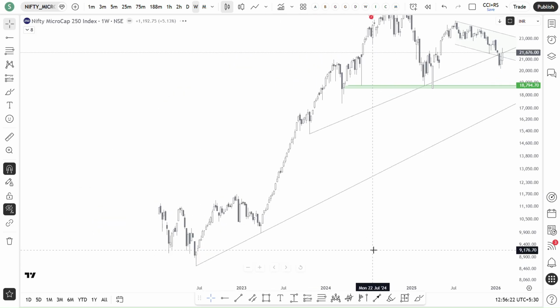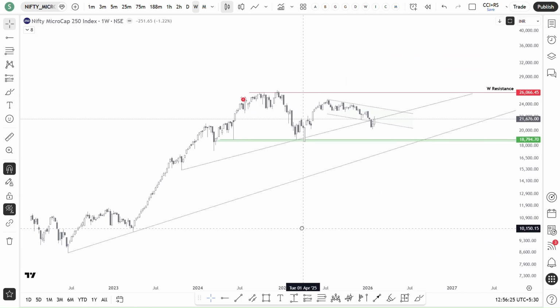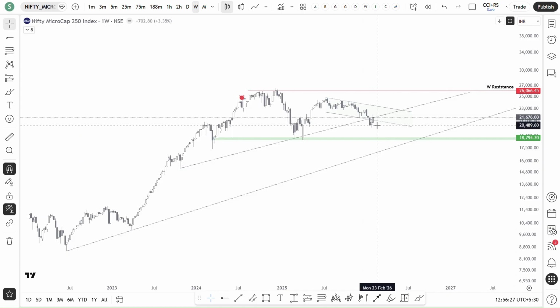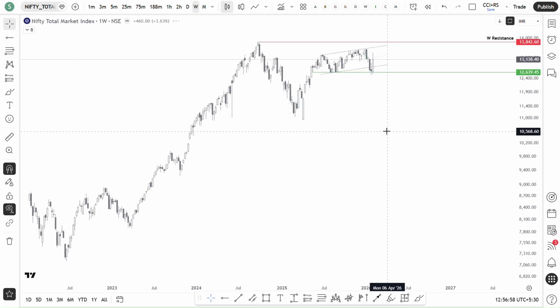Anyway, if you see the long-term trend line support, I'm not sure, but if the price retests this supply demand zone, or at least somewhere in this zone, then that would be a very, very good accumulation point for a long-term point of view. But anyway, we'll see how price is going to react from here, whether it will reach the supply zone first or the demand zone. That we'll get to see only in the coming weeks.